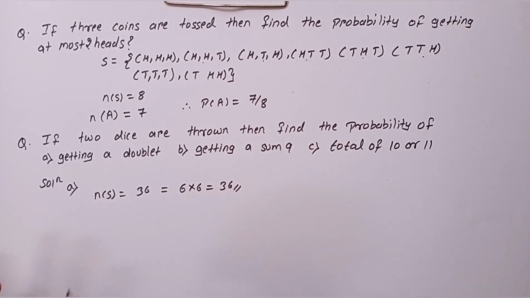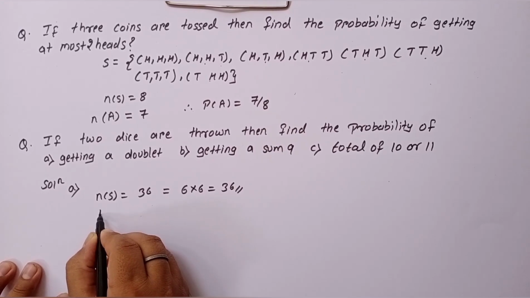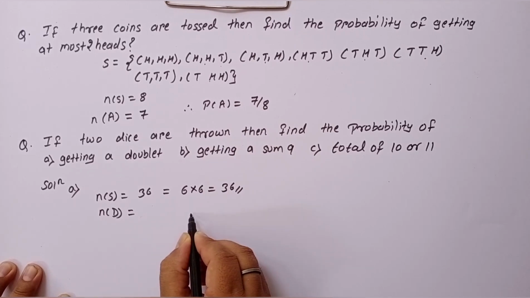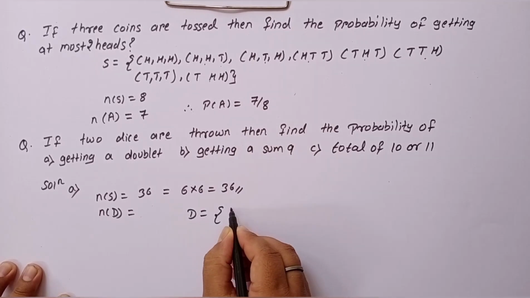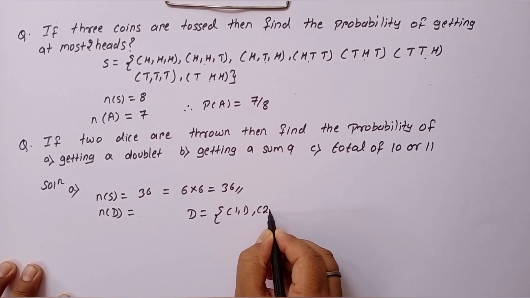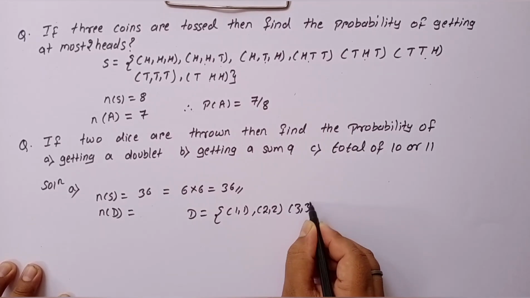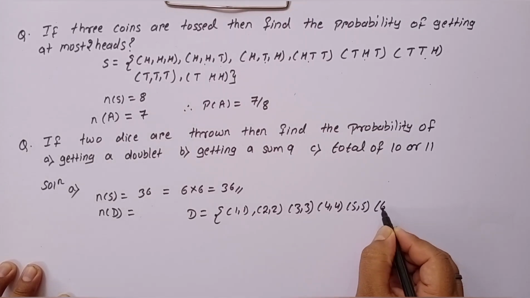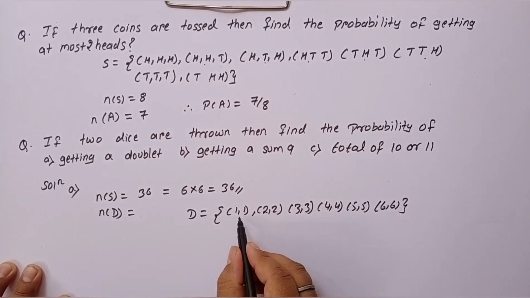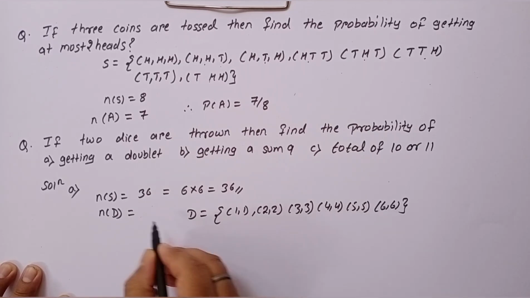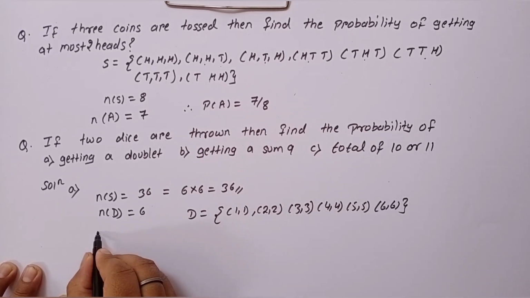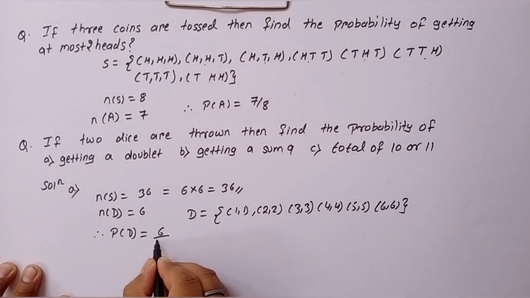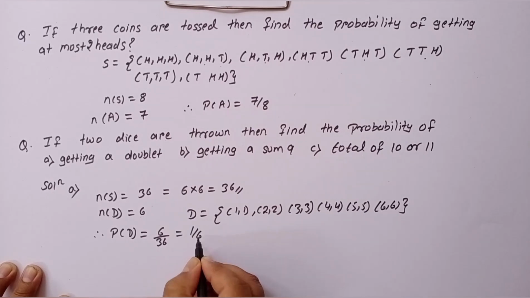So our sample space is 36. Now let D be the event that represents a doublet. D will contain 1 1, 2 2, 3 3, 4 4, 5 5, and 6 6. So there are total 1, 2, 3, 4, 5, 6. So n of D is 6. Therefore, probability of getting a doublet will be 6 by 36, that is 1 by 6.